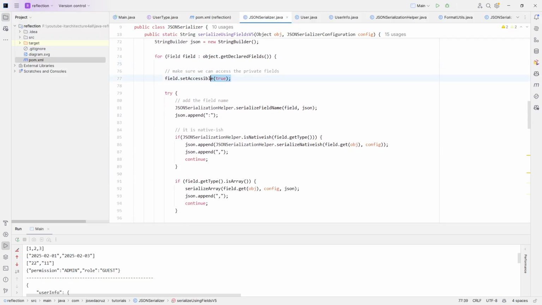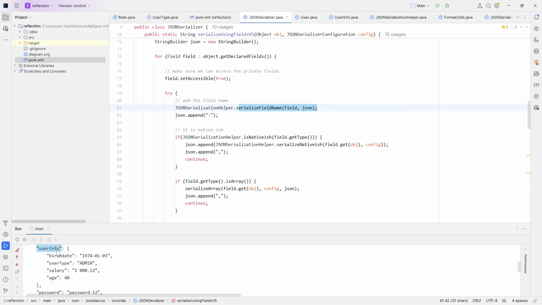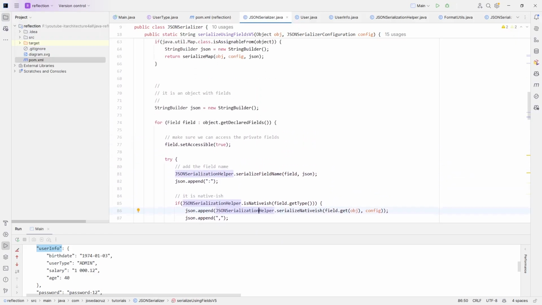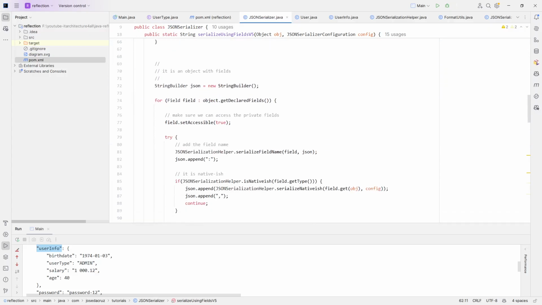So if it's one of our classes and we're interested in the fields, probably the field is private, so we should open the access to it. And then we just start to serialize the name of the field, like this, or like this one. Imagine that it's user info, now you have the colon here. And then, again, each one of these fields can be a native type, or can be a class. There is some kind of recursion, and there is a small duplication of the logic here, and it's very difficult to split this. It's possible to make this code smaller, but I think it's more understandable this way.